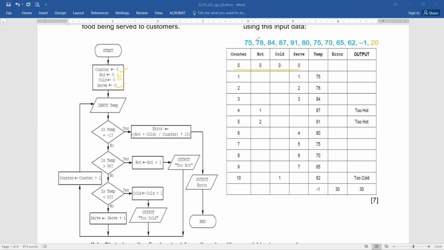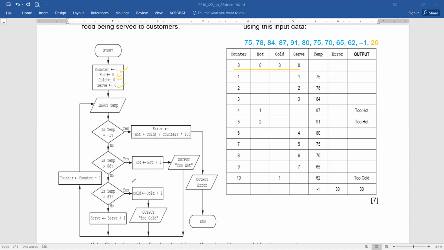Input temp. For this, we have to refer to this data: 75, 78, 84, 87, one by one. Is temperature equal to -1? Yes. Error is calculated and output. If not, then we check a few other conditions. Is temp greater than 86? Yes. The variable hot equals hot plus 1, output hot, and it goes here, here, here, to here, and the value of counter is increased by 1. And again, the input of temperature is taken.